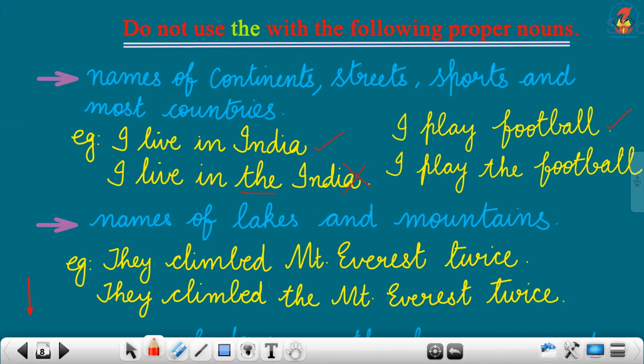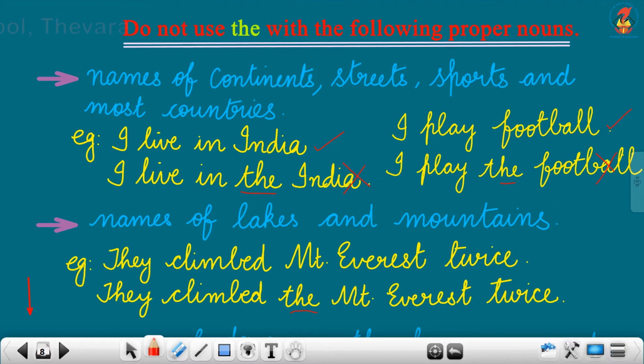I play football is the correct sentence. I play the football is wrong. Okay. Next, names of lakes and mountains. We should not use article the before the names of lakes and mountains. For example, they climbed Mount Everest twice. They climbed the Mount Everest twice.